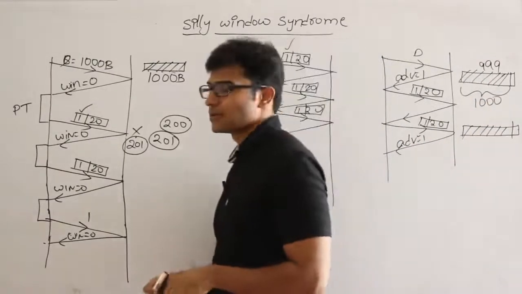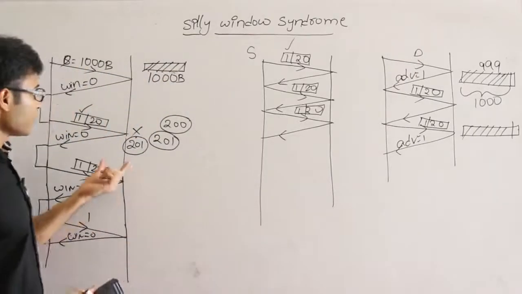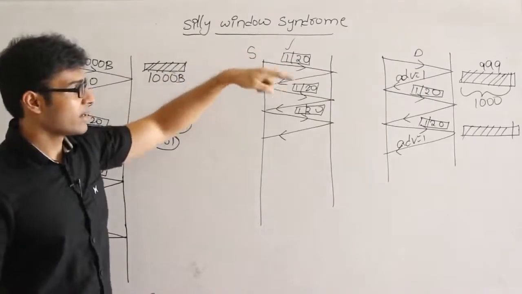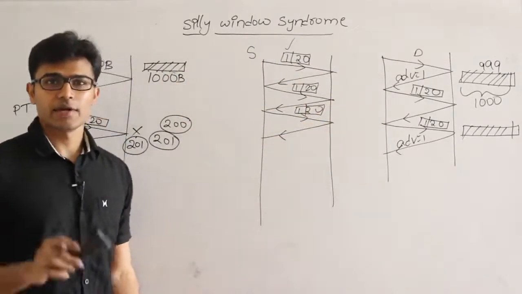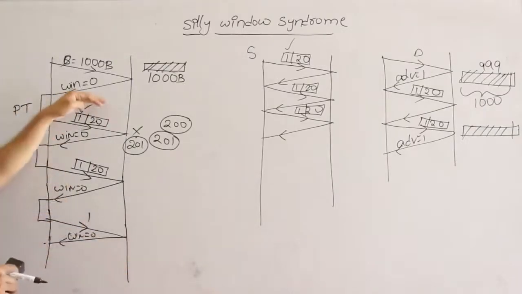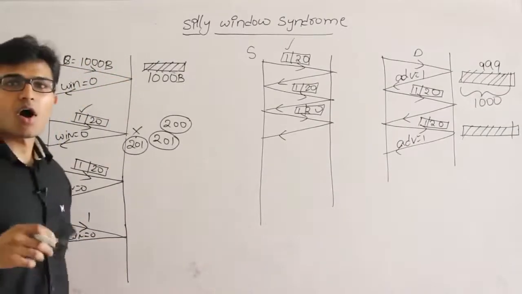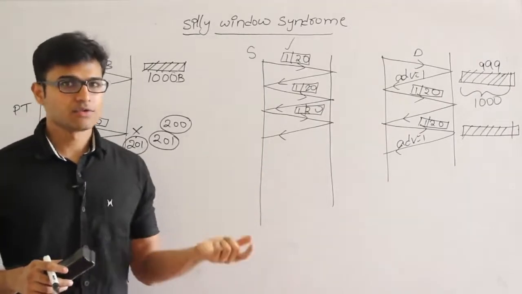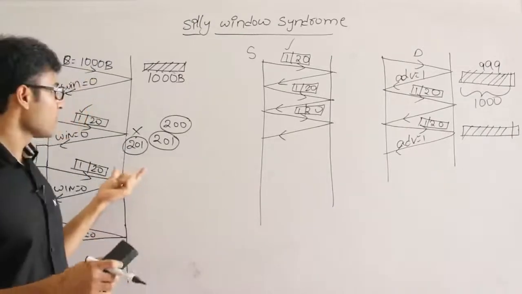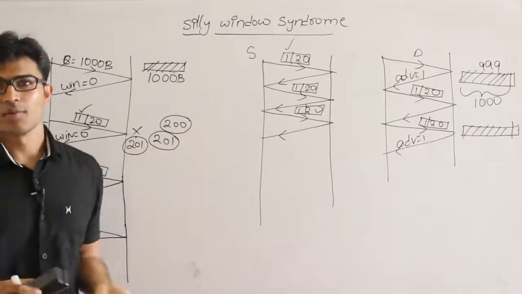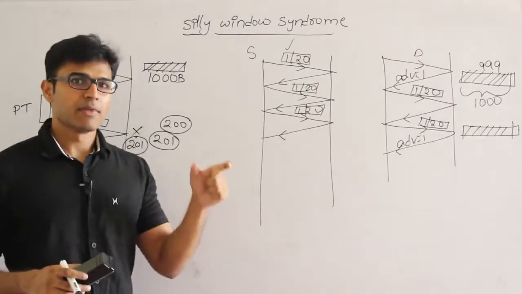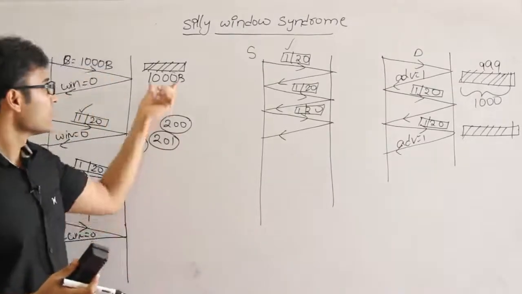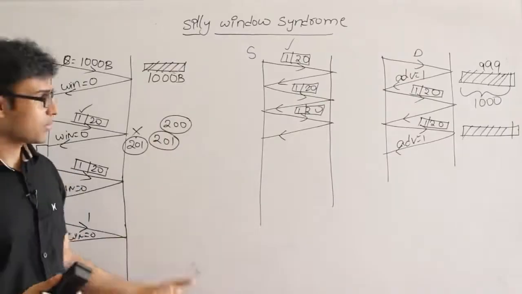So the various reasons for silly window syndrome are: one is when the receiver advertises that its capacity is 0, another is when the sender is producing only 1 byte at a time, and the other is when the receiver is consuming only 1 byte at a time. Whenever the receiver advertises its capacity as 0, after some amount of time it is supposed to fix itself. The reason is it is not a problem with the sender or receiver, it is a transient problem, which means for some time the buffer gets full, and after some time the receiver will receive the packets and clear the buffer and everything will resume normally. It is a transient problem.